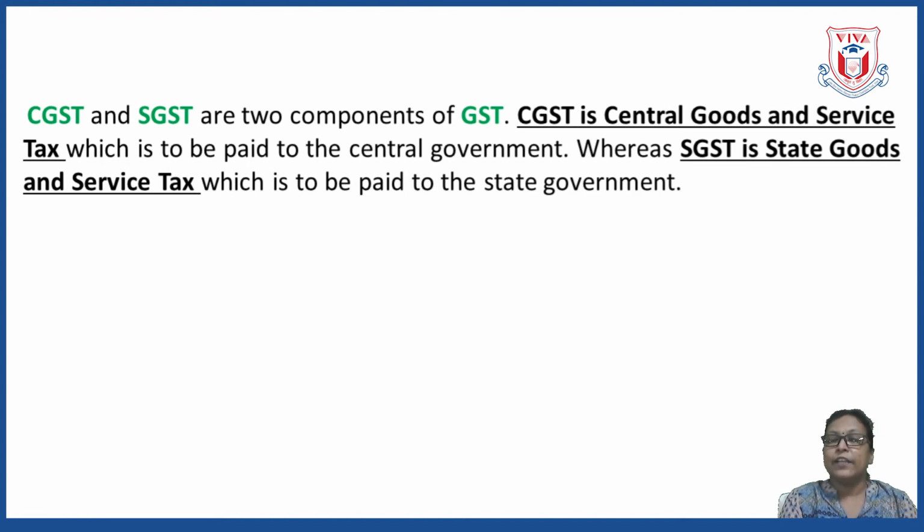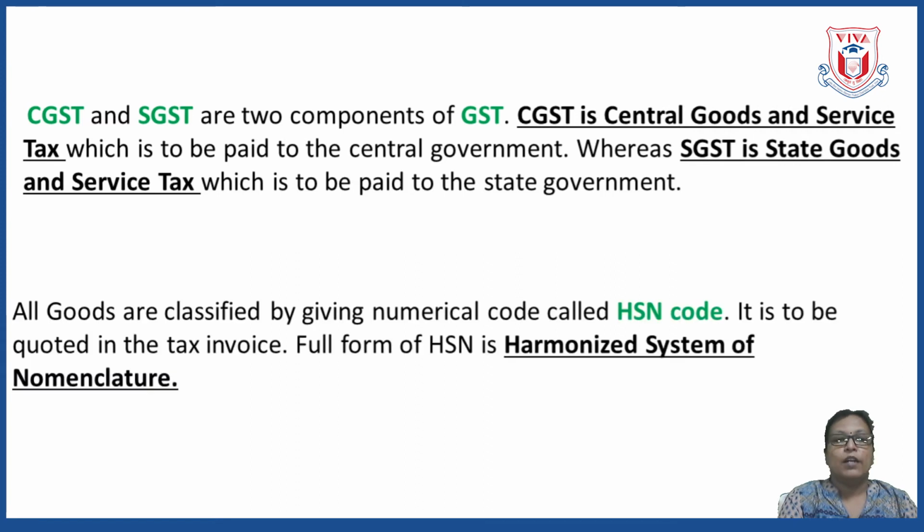As I said, GST is divided into two parts. GST is exactly double of CGST and SGST. CGST stands for Central Goods and Service Tax and SGST stands for State Goods and Service Tax. Okay. So here CGST is paid to the central government and SGST is paid to the state government.